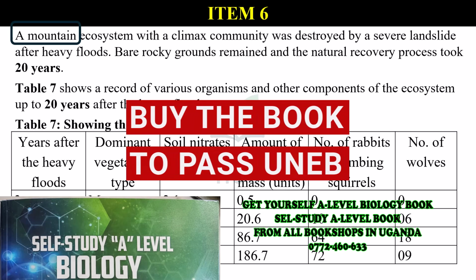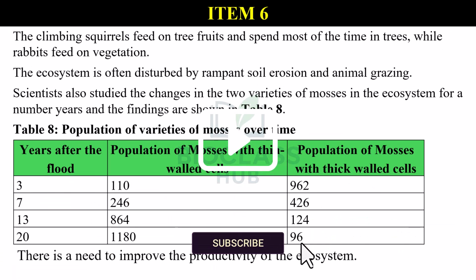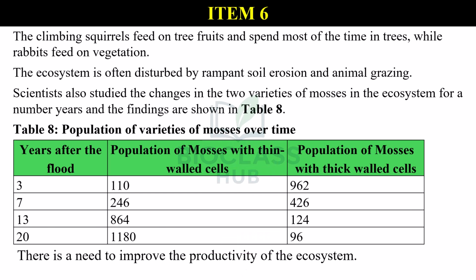Table 7 shows a record of various organisms and other components of the ecosystem up to 20 years after the heavy floods. The climbing squirrels feed on tree fruits and spend most of the time in trees, while rabbits feed on vegetation. The ecosystem is often disturbed by rampant soil erosion and animal grazing.